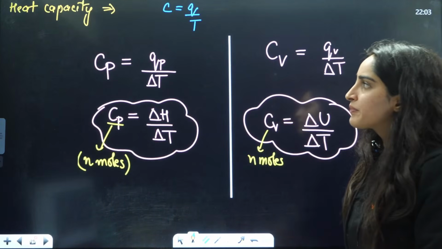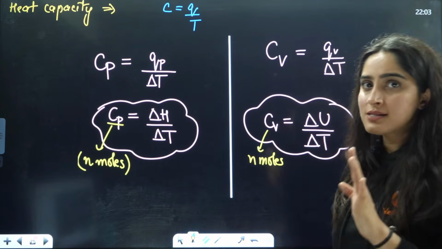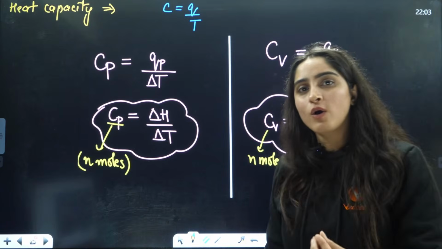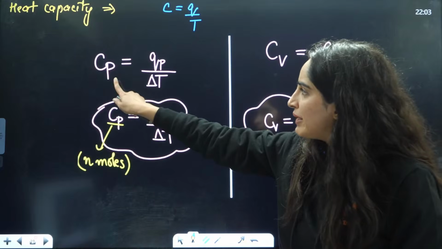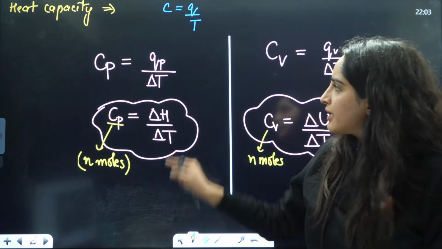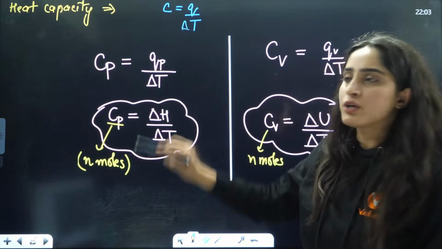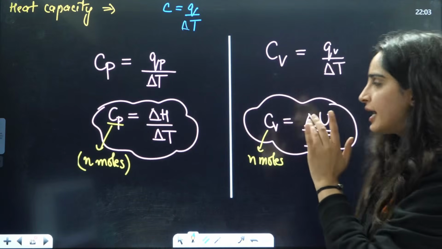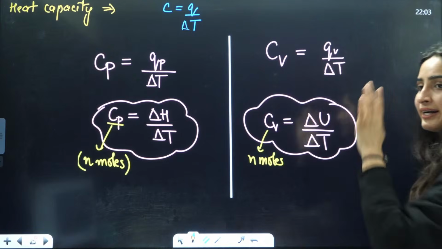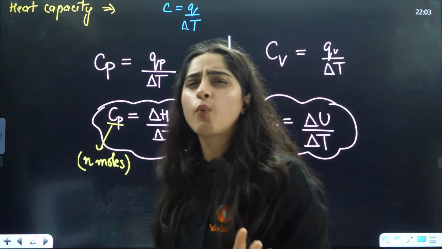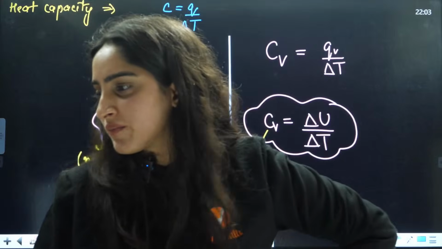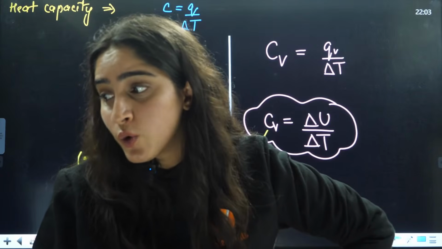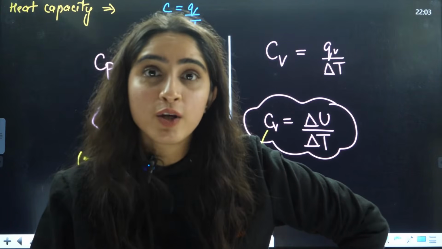So, first thing is Cp, other is Cv. Cp is at constant pressure. So, when you have P here, you will also put P here, and this will be delta T because it is the change. So Cp is equal to Qp by delta T, and Cv is equal to Qv by delta T. What is Qp? What is Qv?